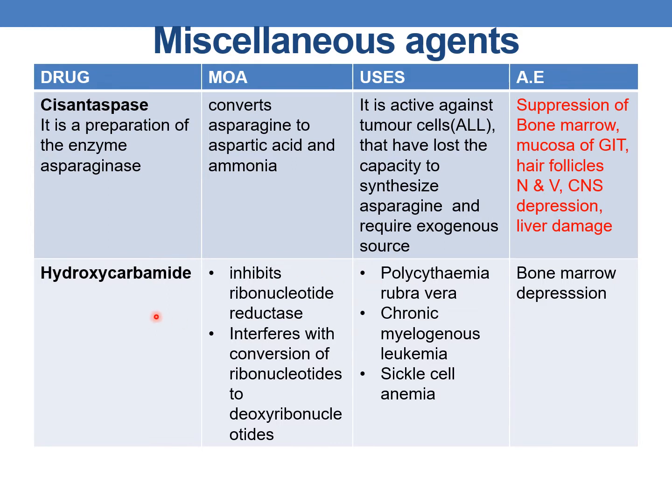The next drug is hydroxycarbamide. The mechanism of action is that it inhibits ribonucleotide reductase and interferes with the conversion of ribonucleotides to deoxyribonucleotides. Coming to the uses, it is mainly used in polycythemia vera, chronic myelogenous leukemia, and sickle cell anemia. The adverse effect is bone marrow depression.